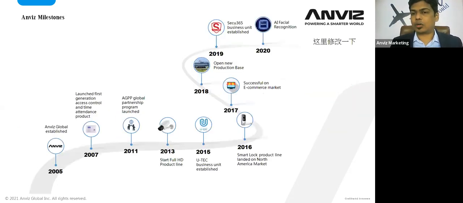Moving further, this is our whole journey, from 2005 to 2020-21. We have moved through multiple things, and we have three major segments or business units: the first is Anviz, the second is UTech, and the third is the CQ365 business unit. These three business units focus on multiple channels and multiple product lines as per the market requirement.